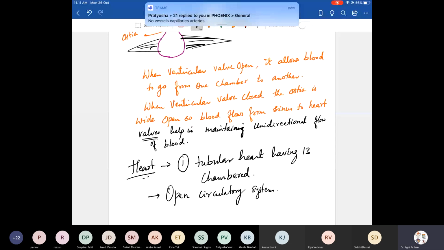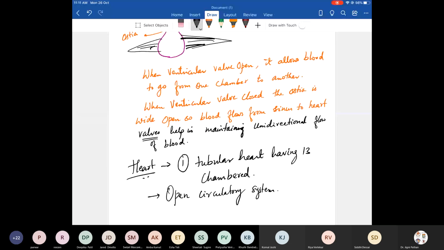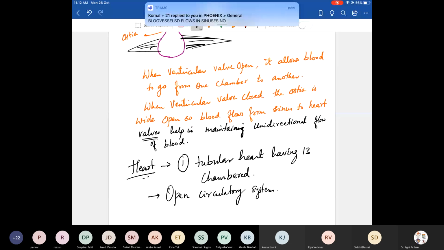Very good. No vessels, no capillaries, no arteries. Yes, the blood doesn't flow in contact with the tissue. Very nice. So most of them know the answer.